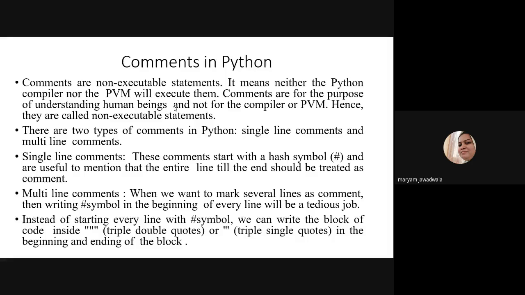There are two types of comments in Python, single line comments and multi-line comments. Single line comments use the hash symbol. If you want to write multiple lines of comments, you can use multi-line comments. The syntax is triple double quotes or triple single quotes.